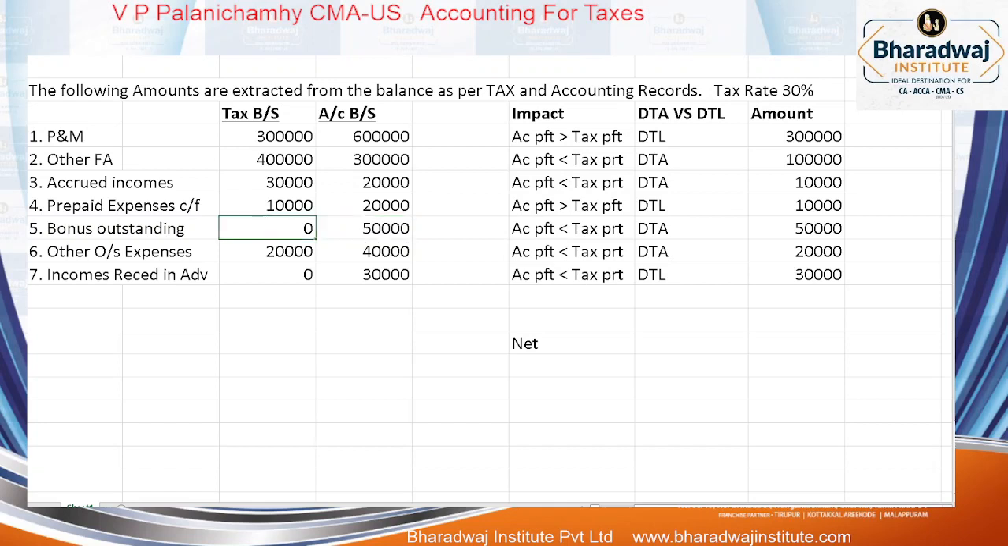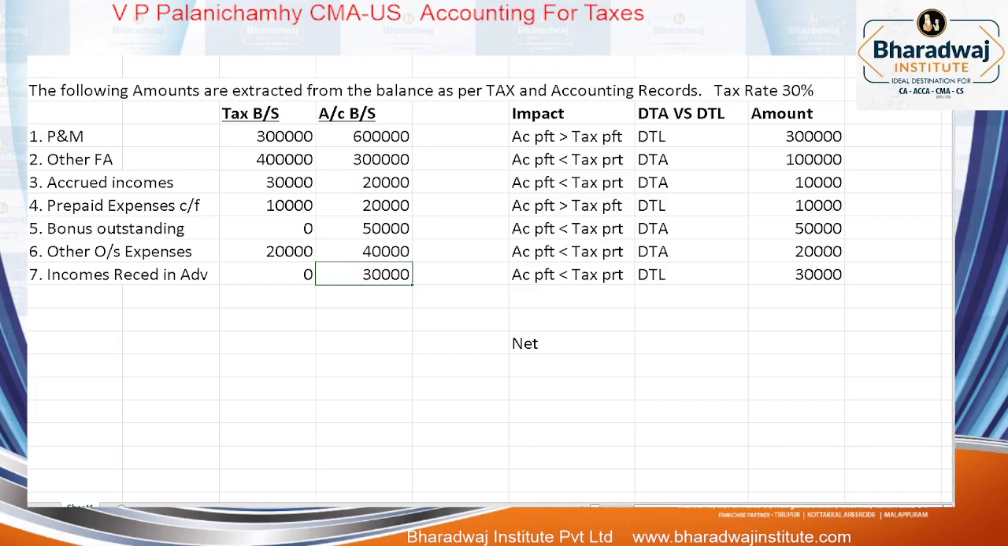Tax recordல 20,000 தான் charge பண்ணிருக்கோம். Accounting recordல எவ்வளவு charge பண்ணிருக்கோம்? 40,000. Where it is charged more? Accountingல that expense are charged more. So accounting profit will be less than which profit? Tax profit.